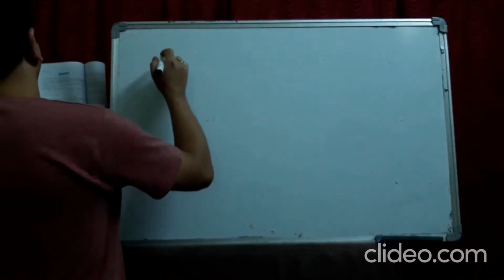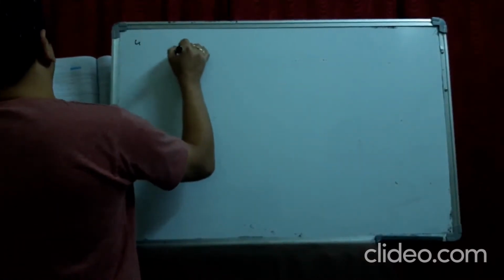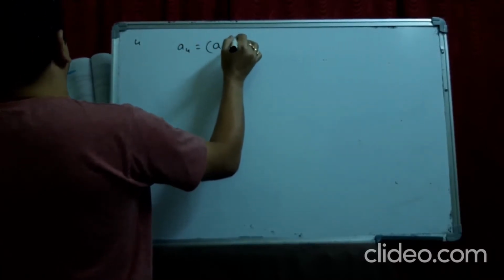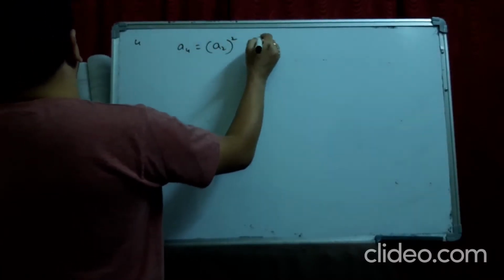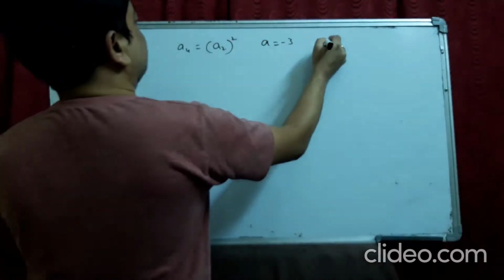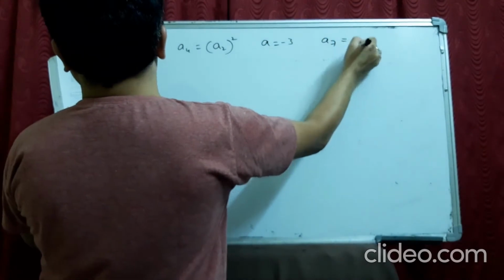Next, see the fourth question. The fourth term of a GP, A4, is the square of its second term, A2 whole square. Find the first term, and the first term is minus 3. A is minus 3. Determine its seventh term. What is A7? This is the question.